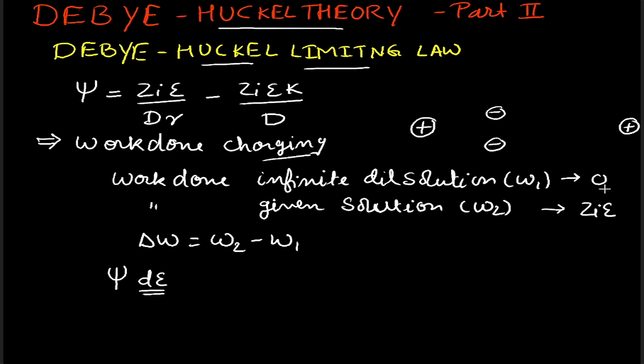So the limit of integration will be from 0 to Zi epsilon, because these are small charges, and integration is a function wherein these small charges are added up. So the amount of work done W will be given as the integral from 0 to Zi epsilon of psi d epsilon, where d epsilon is the small amount of charge being generated.